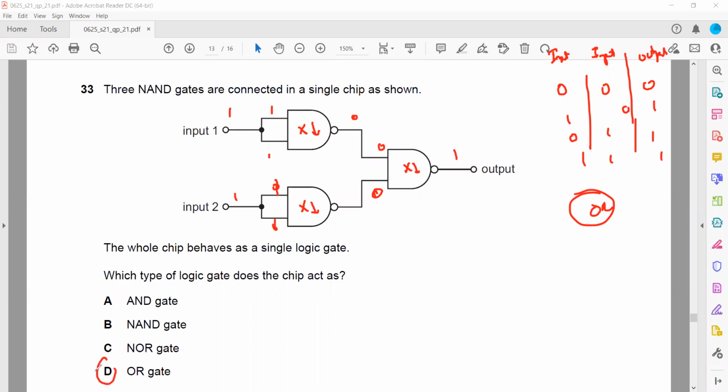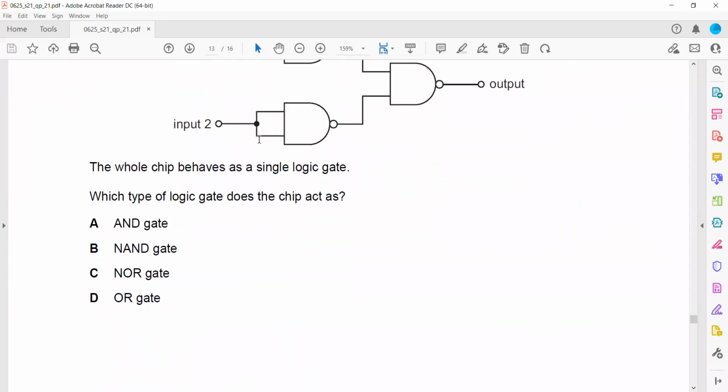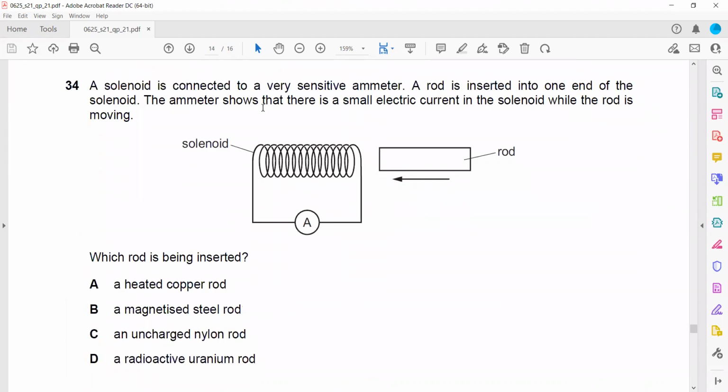A solenoid is connected to a very sensitive ammeter. The rod is inserted at one end. Ammeter shows a small current. So it means that whenever there is a change in magnetic field, that induces EMF. So what should this rod be? This rod should be a magnet, because when a magnet is moved towards or away, there is a change in magnetic field which induces EMF. So it should be a magnetized steel rod or a permanent magnet. Either when we move the magnet or the solenoid, there will be a change in magnetic field, and that produces EMF, or the needle will deflect.